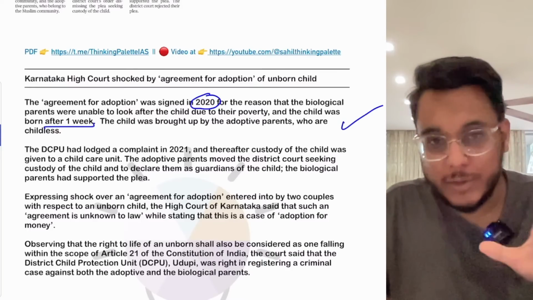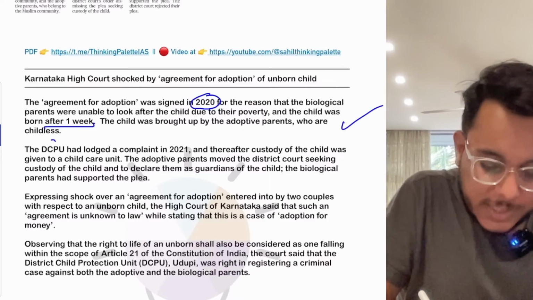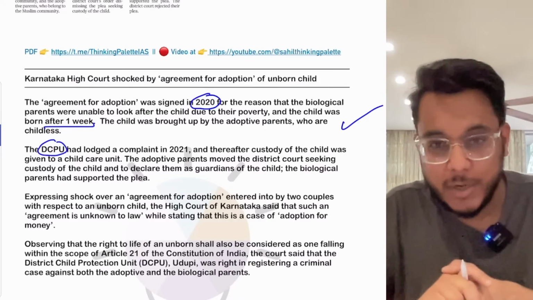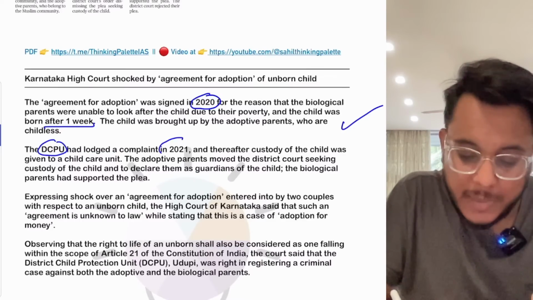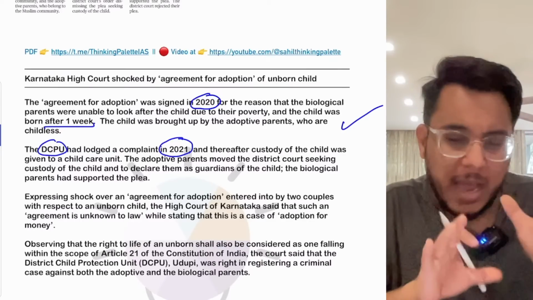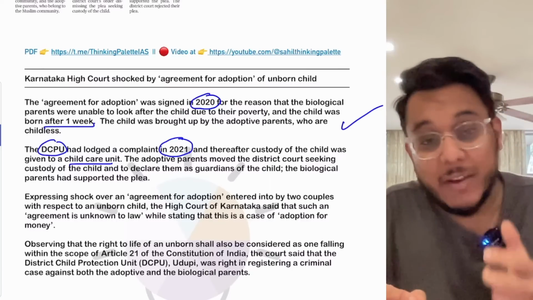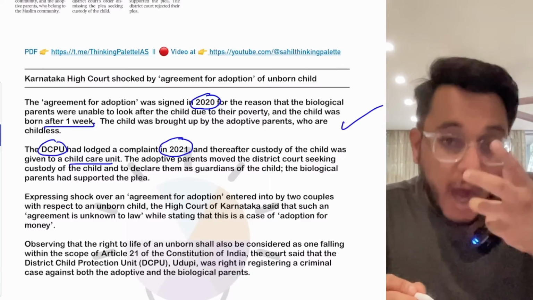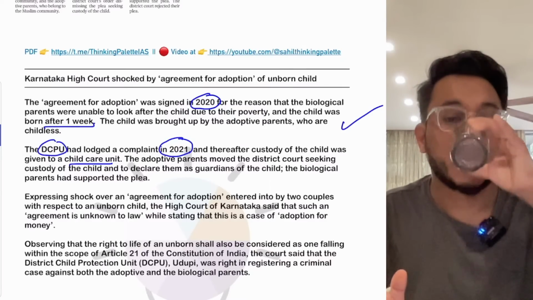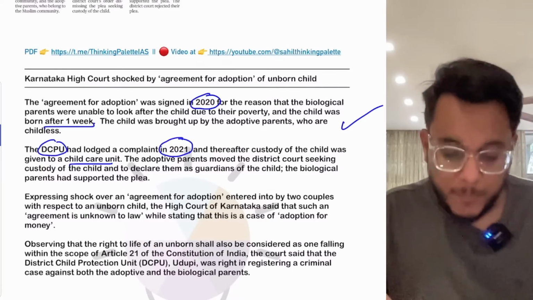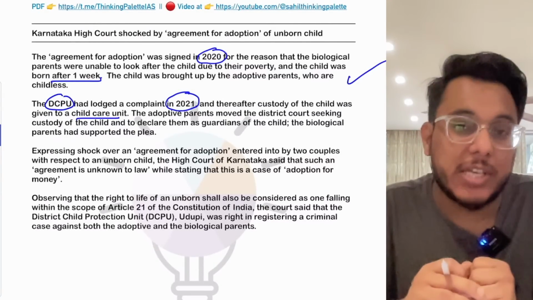The child stayed with that family, but the District Child Protection Unit, which is there to conserve the rights of children, got that information, and they lodged a complaint in 2021, around 1 year later, against the couple who had adopted the child. They said: how was the child adopted even when the child was not born, how was the agreement for the adoption signed even before the child was born? Then the custody of the child was taken back from the adoptive parents.